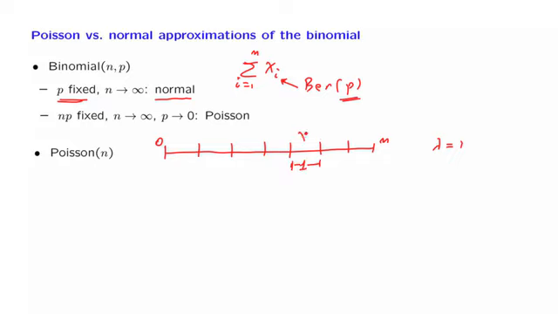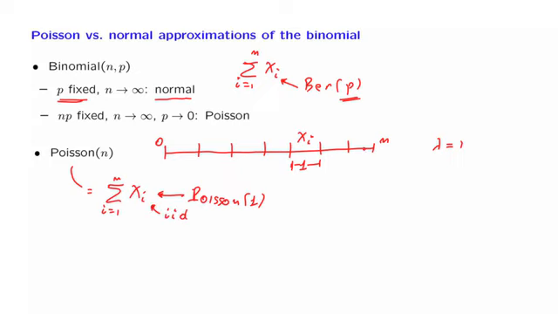And let us call Xi the number of arrivals in the ith interval. Our Poisson random variable is going to be, of course, equal to the sum of the number of arrivals during each one of the intervals. Each one of these random variables is Poisson with parameter equal to 1, and these random variables are actually IID.